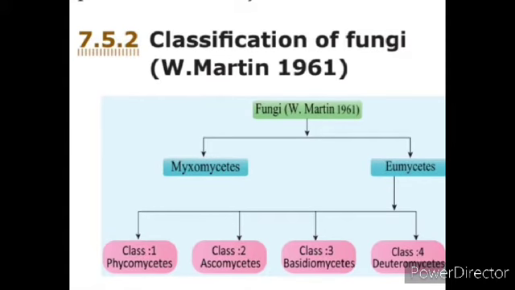Class Ascomycetes is examples of yeast. It is an anaerobic plant. Anaerobic means without consumption of oxygen. And then Basidiomycetes. Basidiomycetes is the examples of Agaricus, the mushroom. And Deuteromycetes is examples of Fusarium. So these are all the classification of fungi.